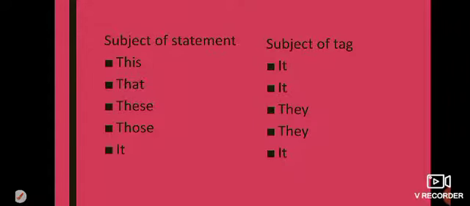Subject of statement and subject of tag. When our statement has subject this, then the tag will be it. When the subject of the statement is that, then the tag will be it. When the subject of the statement is these, then the tag will be they. When the subject is those, then the tag will also be they. When the subject of the statement is it, the tag will also be it.